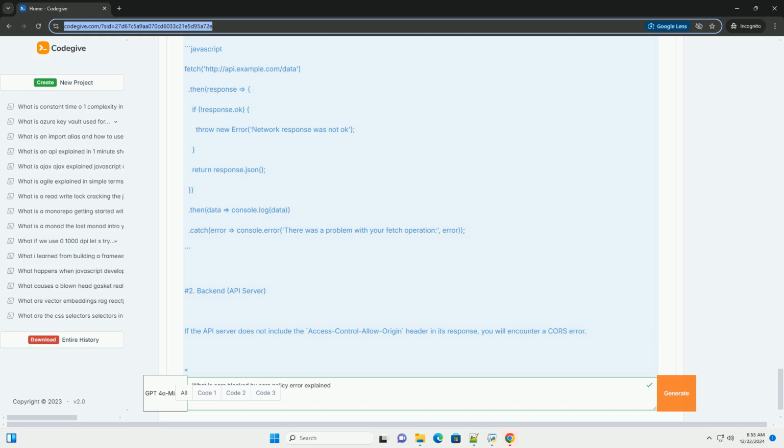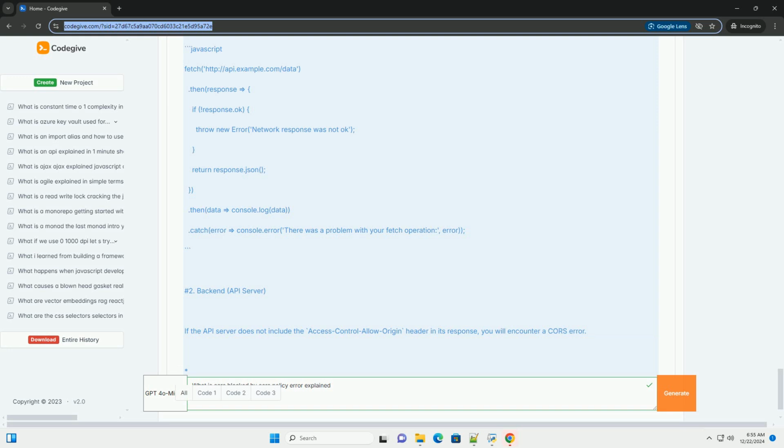JavaScript. // Server code, Node.js with Express. const express = require('express'); const app = express(); app.get('/data', (req, res) => { const data = { message: 'Hello from the API' }; res.json(data); // No CORS headers set here. }); app.listen(3000, () => { console.log('Server running on port 3000'); });